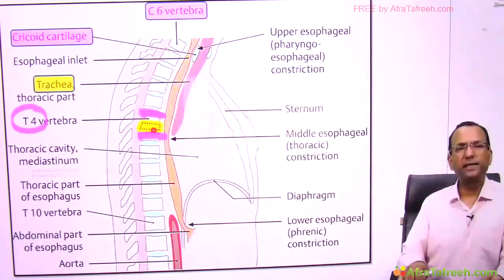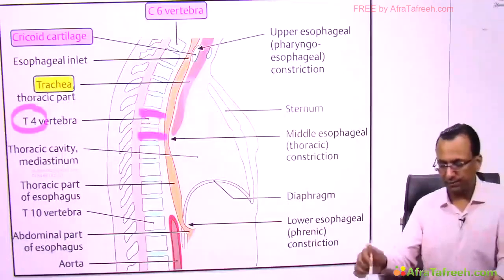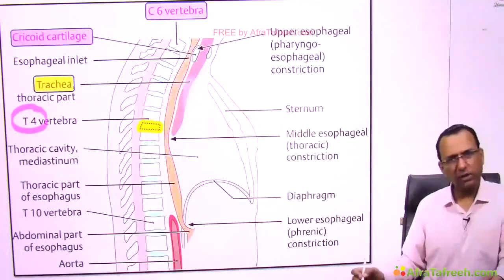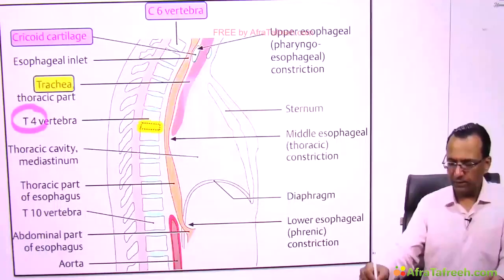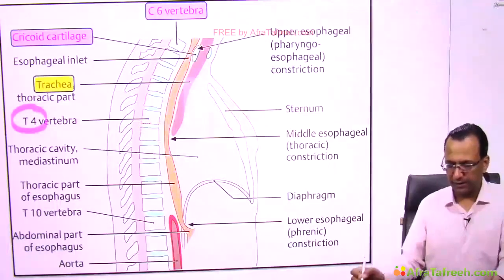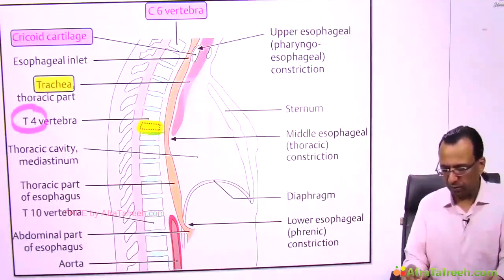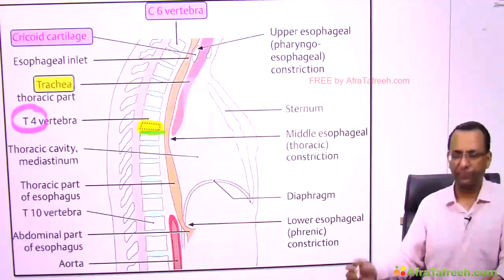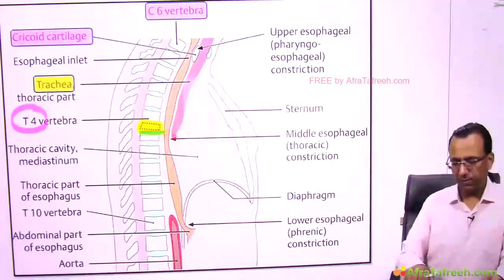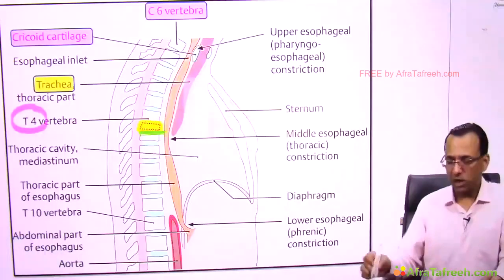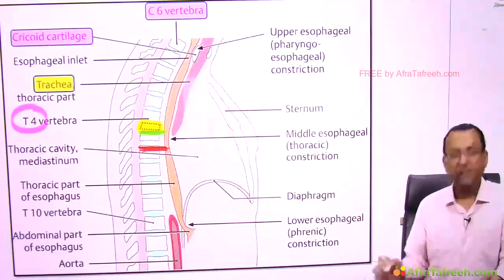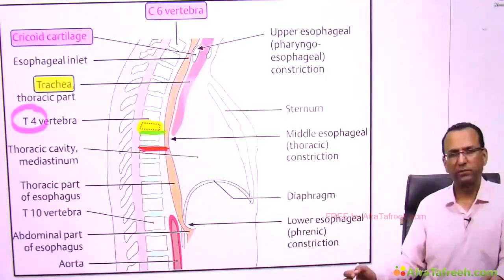So you're telling that if the disc between T4, 5 is not given, then I will answer it as upper border of the T5 vertebra. This we'll discuss again in the thorax region. But remember, if upper border of T5 vertebra is not given, then you should answer upper border of T6 vertebra, especially in deep inspiration.